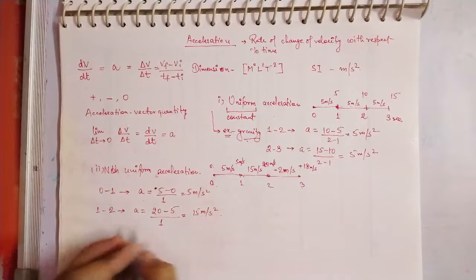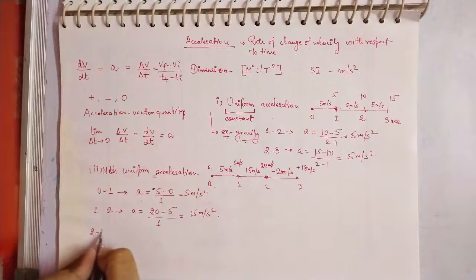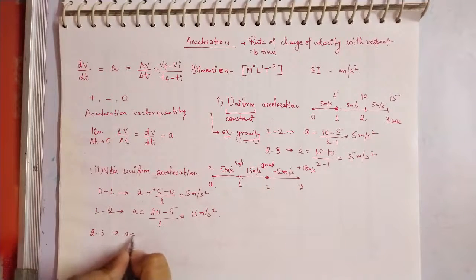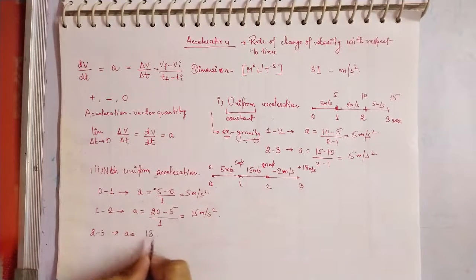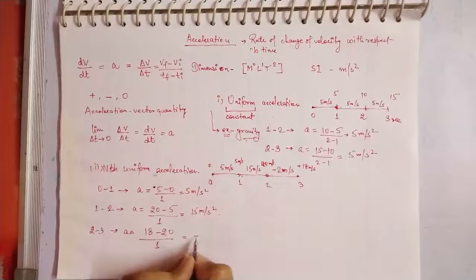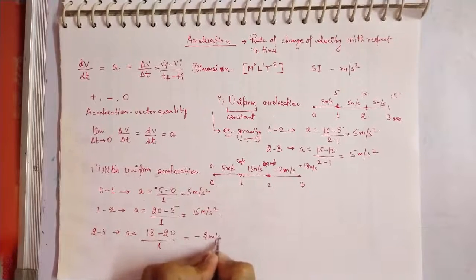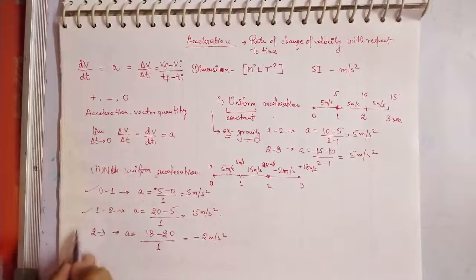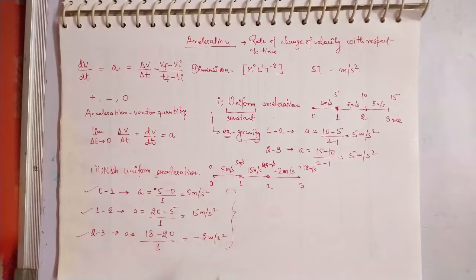And for the third duration, between 2 and 3, finally it is 18, initial was 20, and the time interval is 1, so that is minus 2 meter per second square. You can see that for every duration of time we are getting different values of acceleration, and thus it is known as non-uniform acceleration. Okay, so I hope this is clear to everyone.